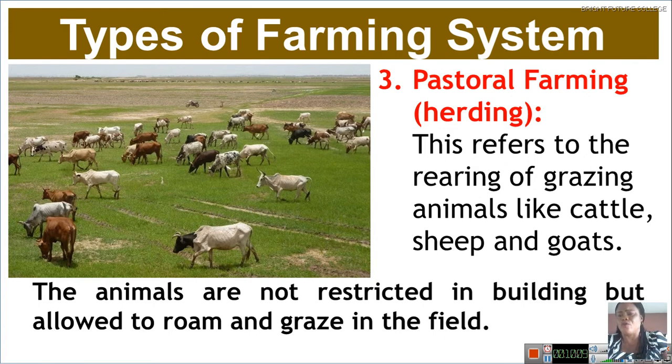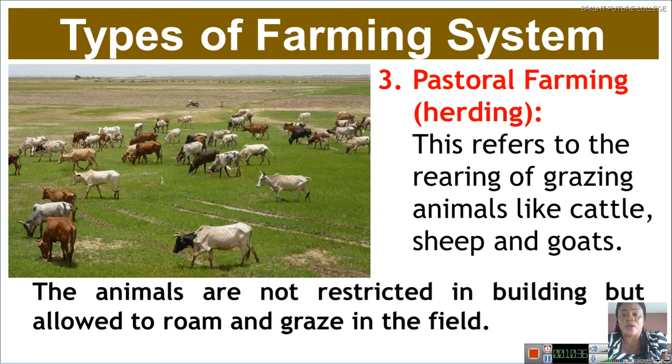In agriculture we have what we call extensive system, semi-intensive system, then intensive system. Pastoral farming is an example of semi-intensive. The farmer will allow the animals to roam and graze in the field. They are not restricted in a building, but allowed to search for green pasture in the field. That is what pastoral farming is.